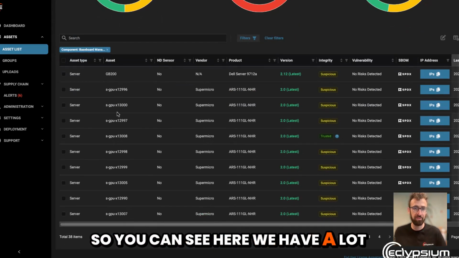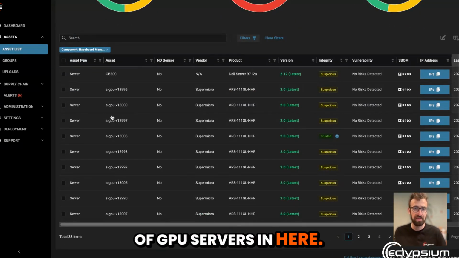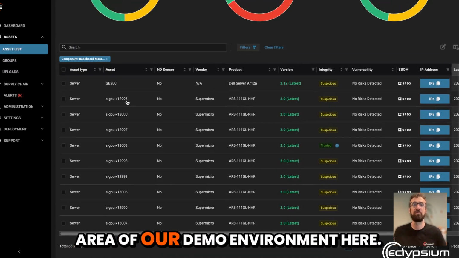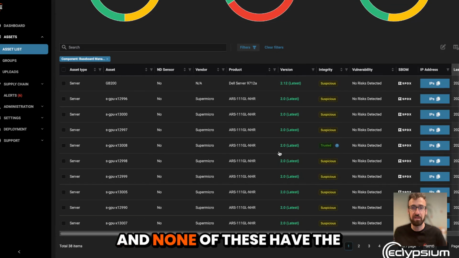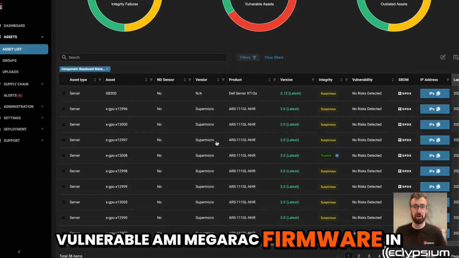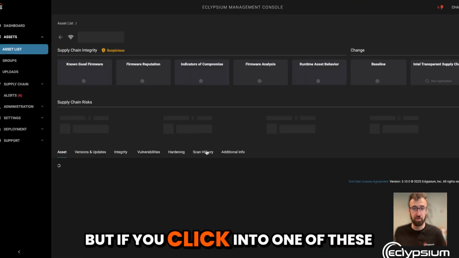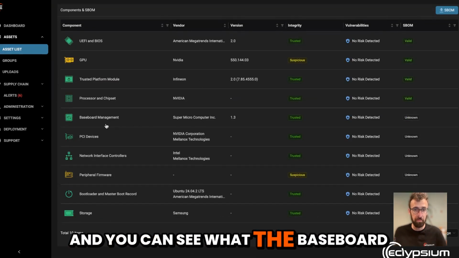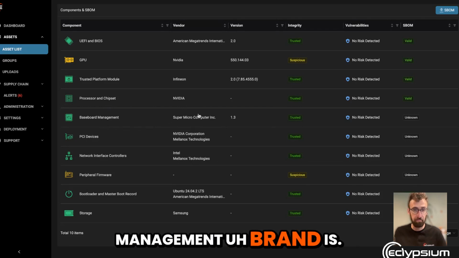So you can see here, we have a lot of GPU servers in here. This is sort of the AI data center area of our demo environment here. And none of these have the vulnerable AMI MegaRAC firmware in them. But if you click into one of these devices, you can go down and you can see what the baseboard management brand is.